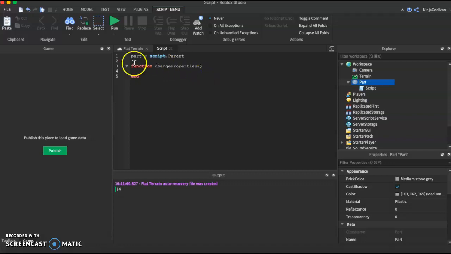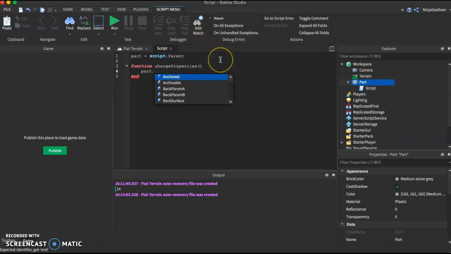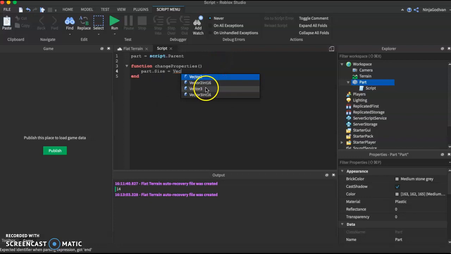So basically, this is a global variable, so we don't need to worry about it. Then we can do something with the properties of the parts. So we can say part.Size equals Vector3.new, and we can change it to 45.